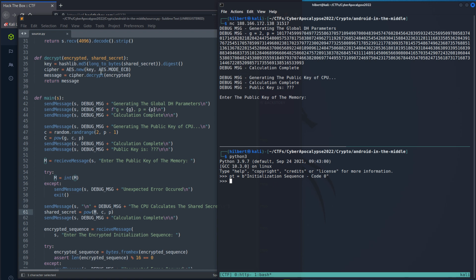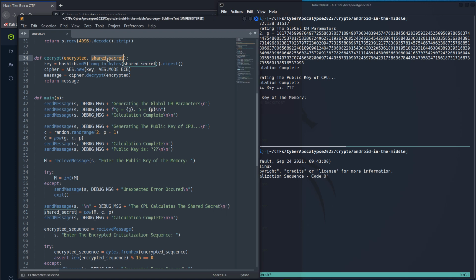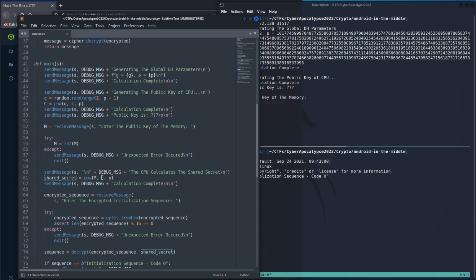And this is how it's encrypted. It's using AES ECB mode, which, again, is stuff we don't need to know. But that shared secret is being converted to bytes, because you have to, and it's being hashed, basically. It's being MD5 hashed, and that's what's actually going to be the key in the AES function. So the trick then is, how do we figure out what the shared secret is?